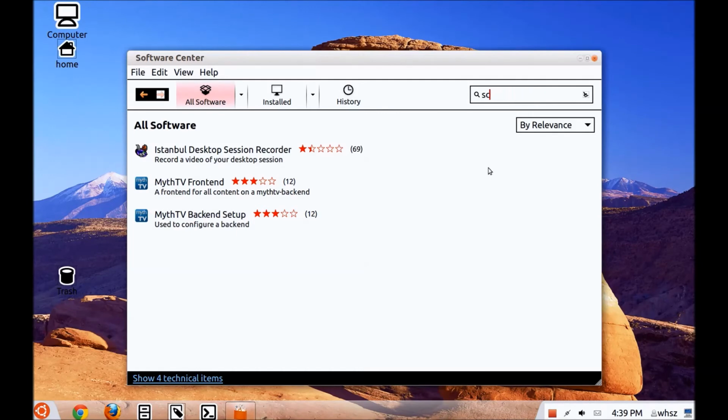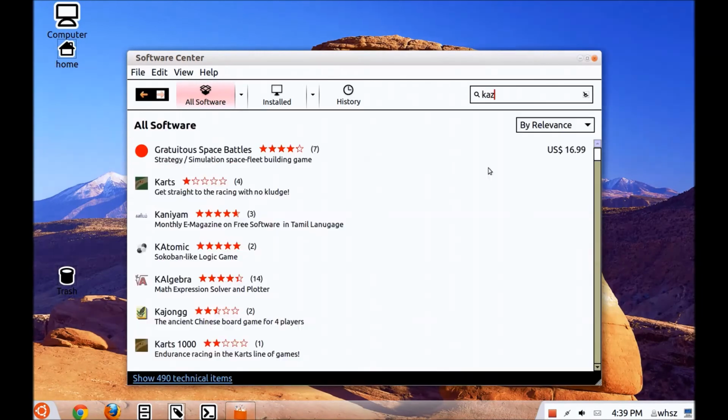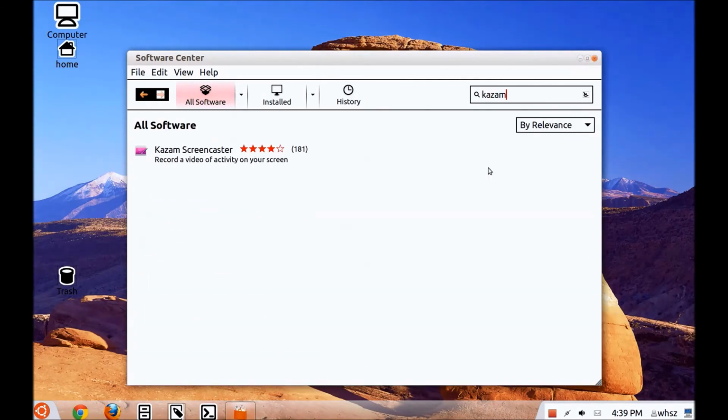Or you're looking for a specific program, for example, Kazam. That happens to be also a screencaster. So you can look for specific programs there. Of course, you have to know the name. So the Software Center is very useful in order to look at things and to download.